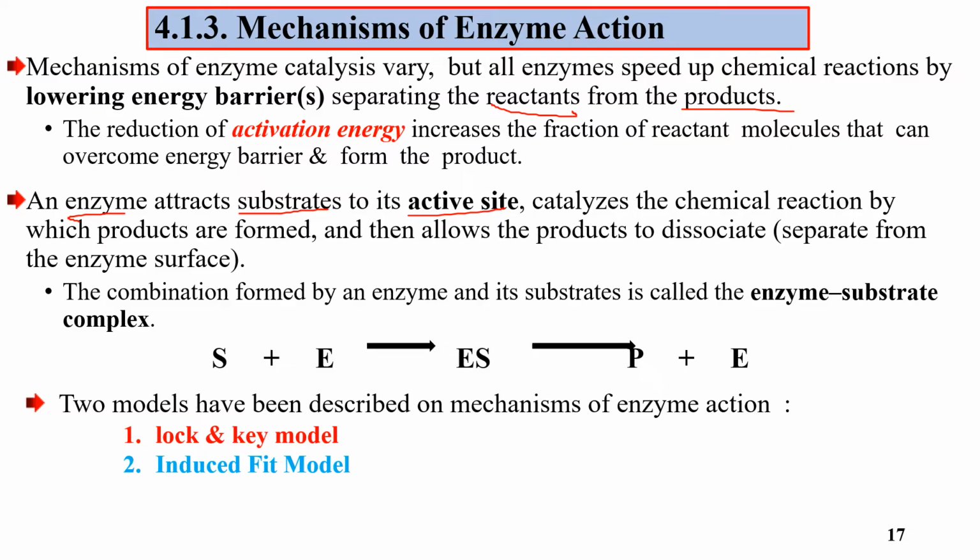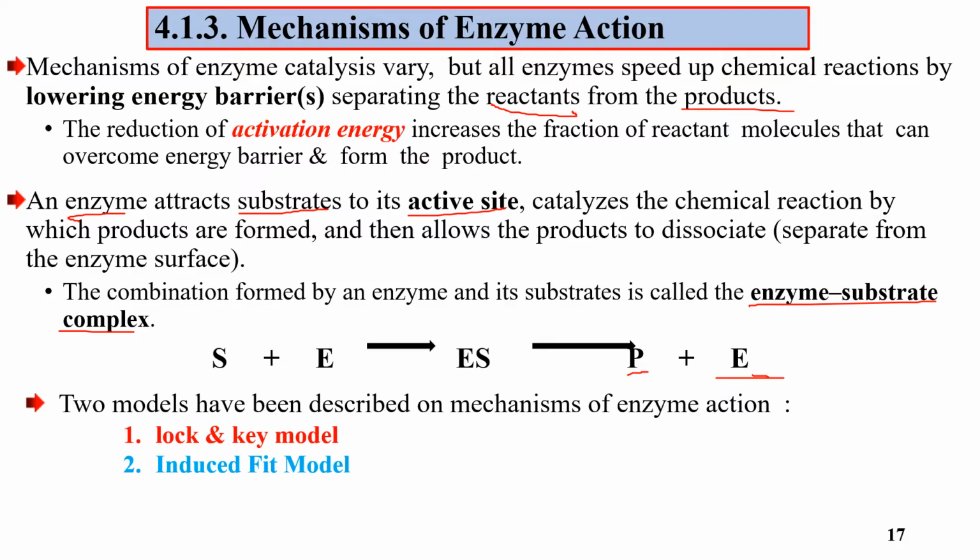The combination formed by the enzyme and its substrate is called the enzyme-substrate complex, an intermediate. Then it forms product and the enzyme dissociates, so we can use the enzyme again and again.